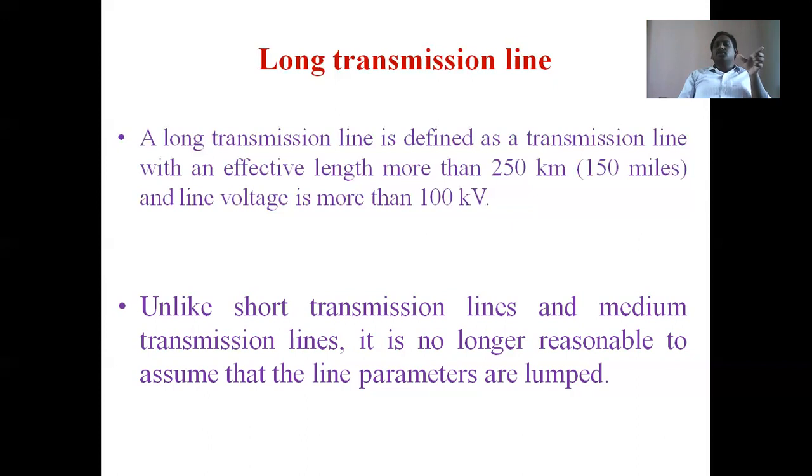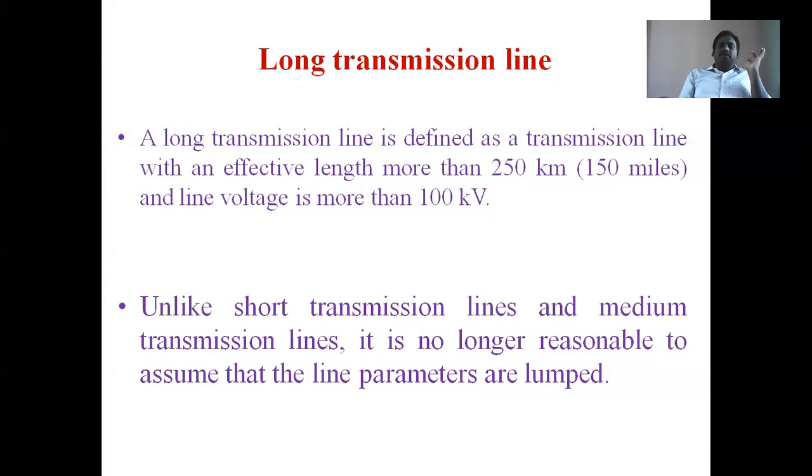Only in the longer transmission line can the parameters resistance, inductance, and capacitance be treated as distributed, because the length of the longer transmission line is very large compared to the shorter and medium transmission lines. So these are the basic definitions and natures of the three types of overhead transmission lines existing in the transmission system.